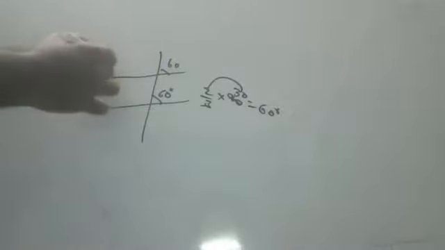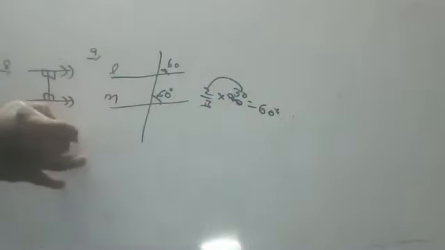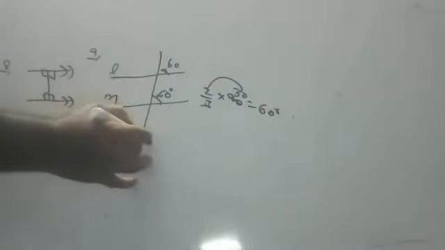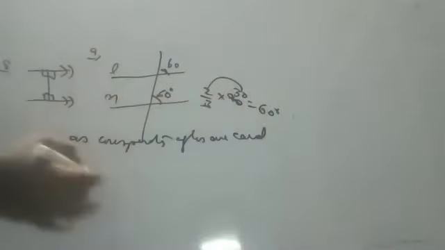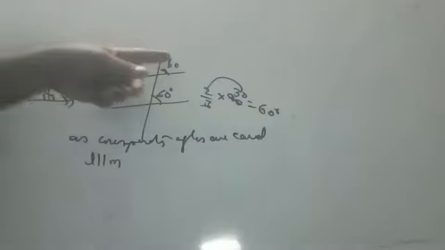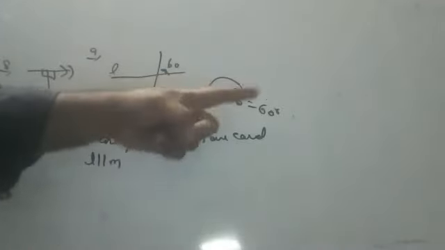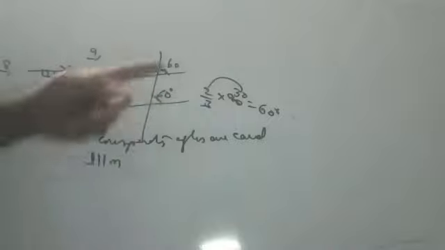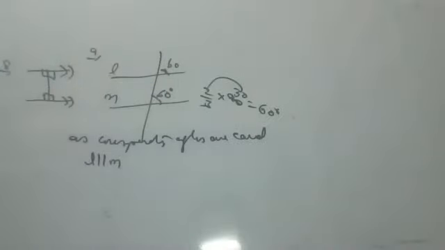Prove that L is parallel to M. As corresponding angles are equal, L is parallel to M. You should write this, children, because he only gives 60 for one angle, and this one is 2/3 of a right angle. 2/3 of a right angle is 60 degrees. As corresponding angles are equal, L is parallel to M. Okay, children, go to the 10th sum.